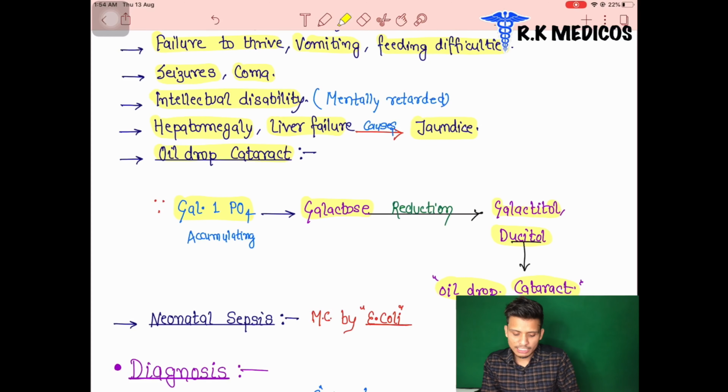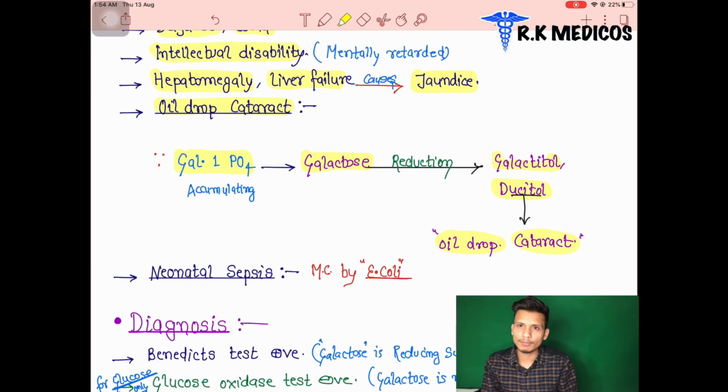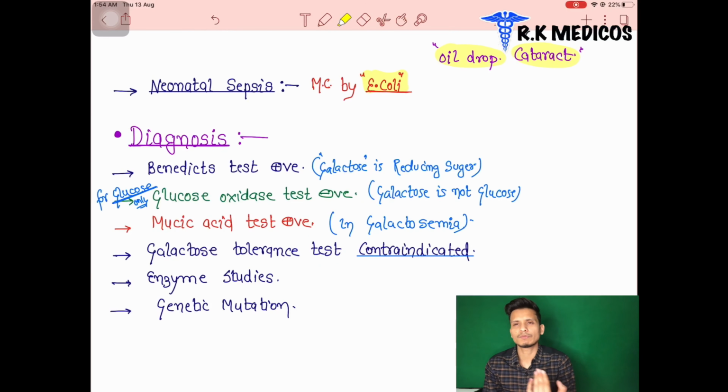So now you can see a special type of disease is also developed in the child due to galactosemia, that is a bacterial disease, neonatal sepsis. Neonatal sepsis develops in the child due to bacterial infection, most commonly E. coli in galactosemia. Now we are going to see how we can diagnose a patient or a child suffering from galactosemia.